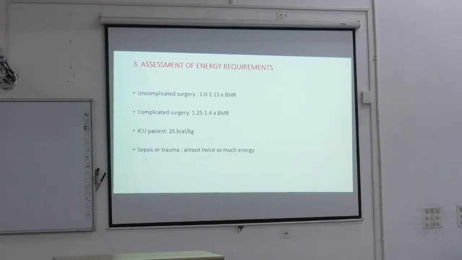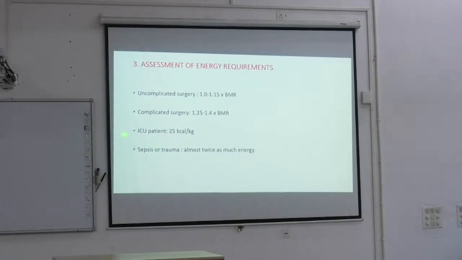So dietitians make these charts, no? Depending on this, say someone is diabetic, they will cut off the sugary things. They will make your food like this, that you require this amount of calorie, this amount of protein. Now, if it is an uncomplicated surgery, you need slightly higher than BMR. But if it's a complicated surgery, maybe almost 1.5 times. If you need 100 calories, you will require 150 calories in complicated ones. So your calorie requirement is more.